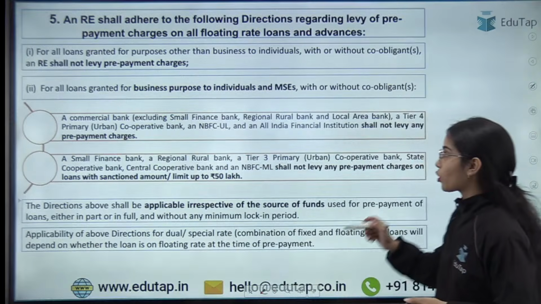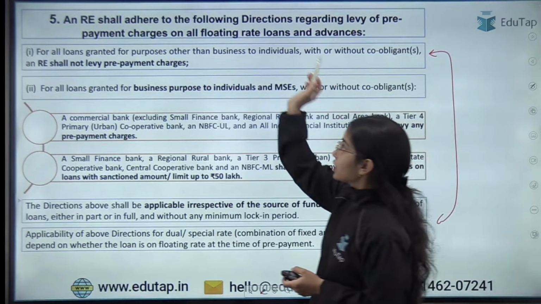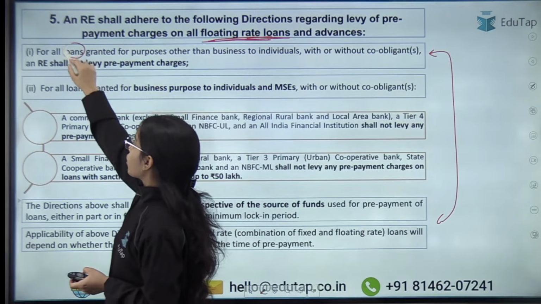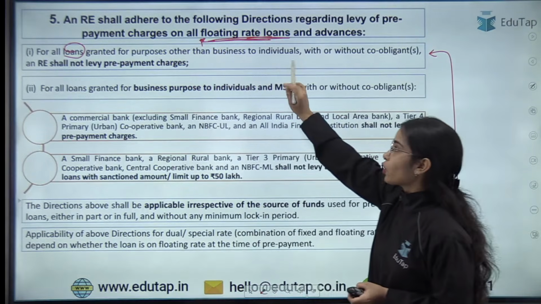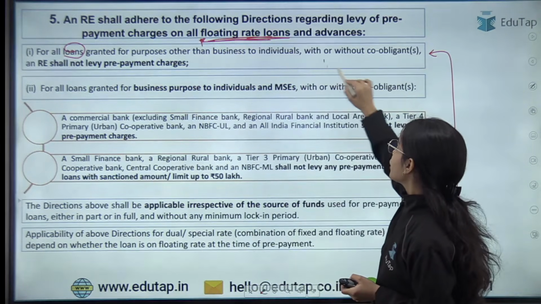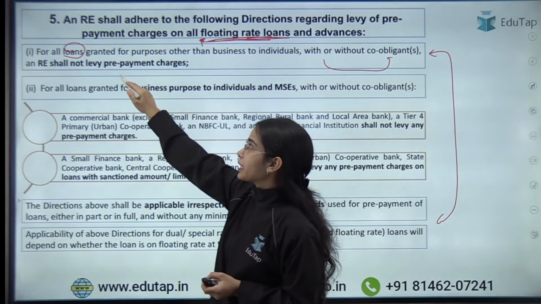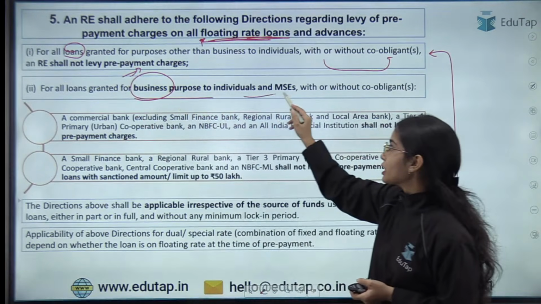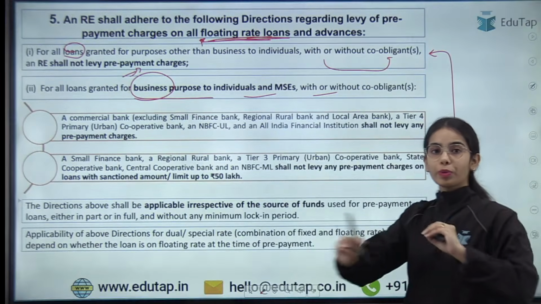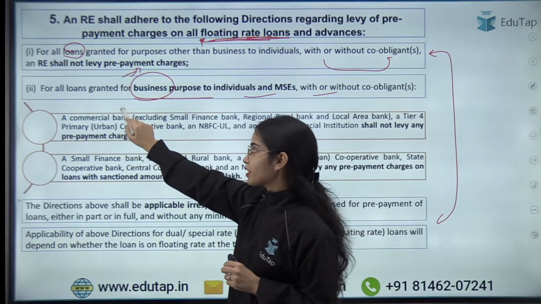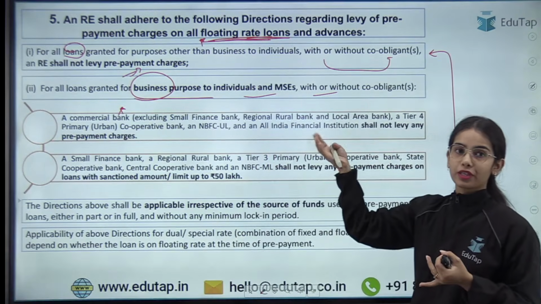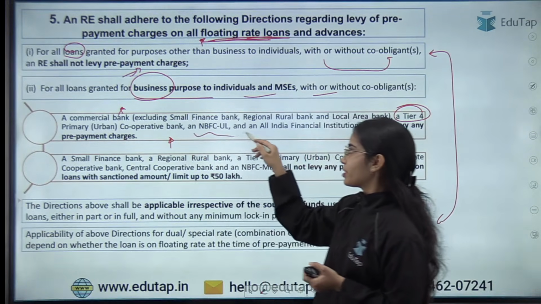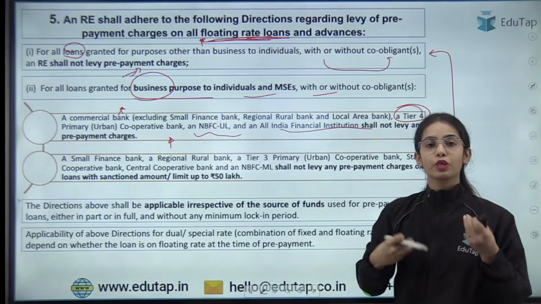Now the next point that was important in this direction was that the norms are for floating rate loans. Okay, so for all the floating rate loans that are given for purposes other than business to the individuals with or without co-obligant, the regulated entity shall not levy prepayment charges. Okay, for all the loans that are given for the business purpose to individuals and micro and small enterprises, there should be no prepayment charges if the loan is given by commercial bank excluding small finance bank, regional rural bank, local area bank, or the loan that is given by tier 4 primary urban cooperative bank, NBFC upper layer, or all India financial institution. There should be no prepayment charges.